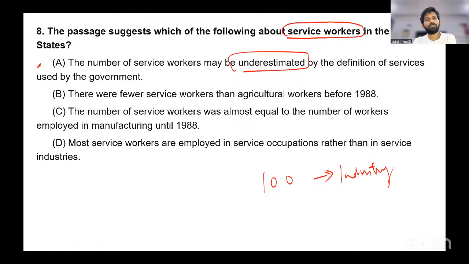B, there are fewer service workers than agricultural workers before 1988. No such information is given in the passage. B is out. C, the number of service workers was almost equal to the numbers employed in manufacturing until 1988. No such information is given. C is out. D, most service workers are employed in service occupations rather than in service industries. Do we know this from the passage? We don't know. But it may result in an underestimate if we are treating those HR, lawyers, service occupation people as industry. So option A is correct.